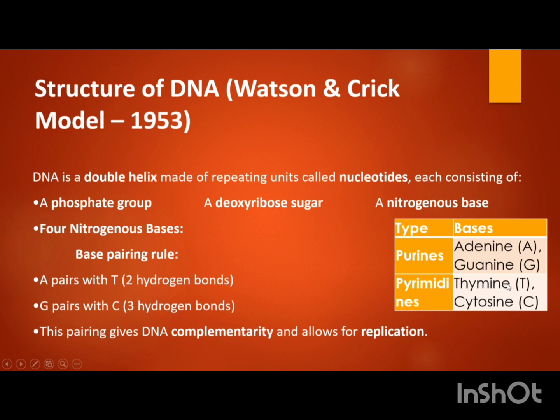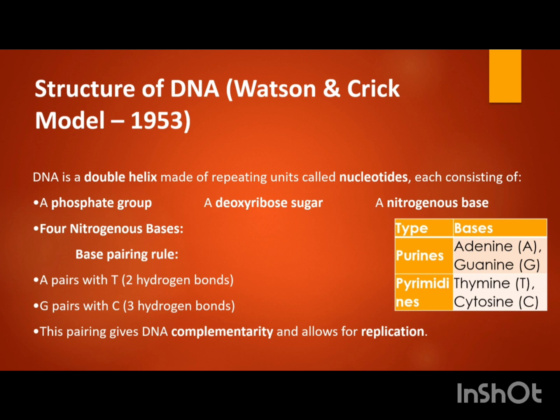Now, when we talk about the structure, we have dealt with it in the physical characters. The structure of DNA was given by Watson and Crick, and it is famous as the Watson and Crick model. It was given in 1953. So you can imagine how advanced the scientists were in the 1950s, where they had already discovered the structure of DNA. Now, DNA is a double helical structure.